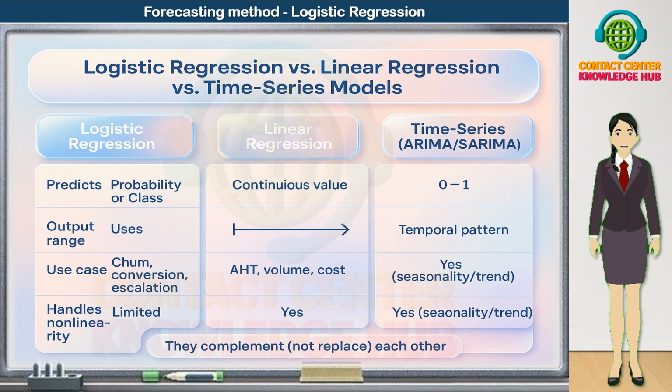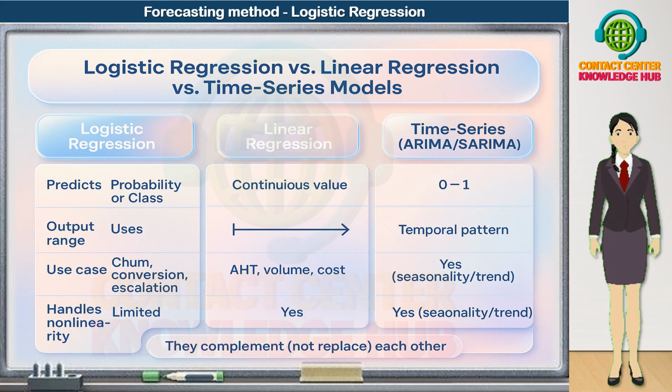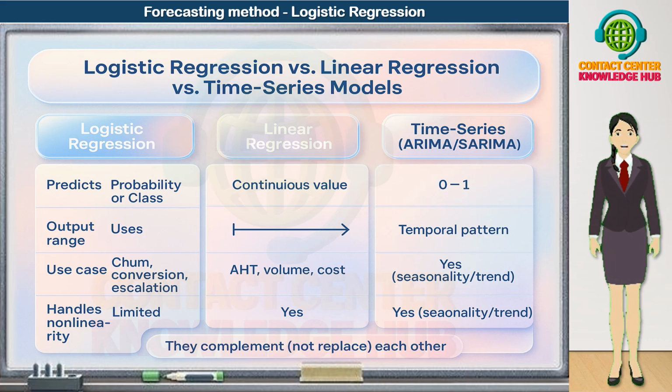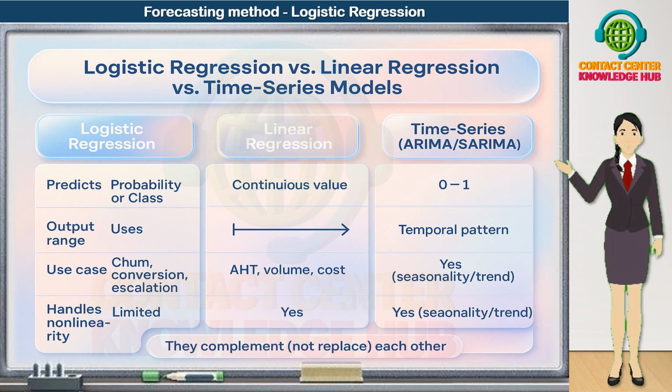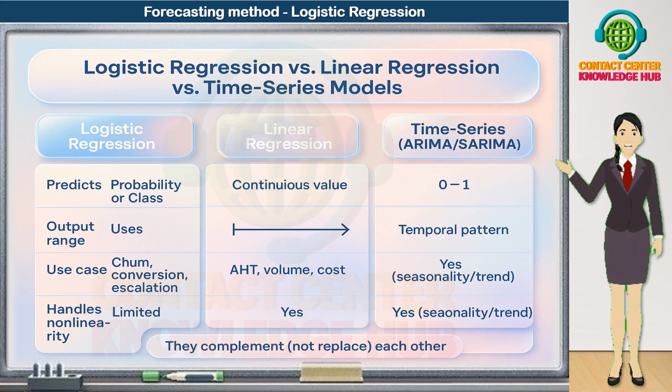Now let's compare logistic regression, linear regression, and time series models like ARIMA or SARIMA, and understand where each one fits in forecasting and analytics. We'll compare them across 4 features: what they predict, their output range, typical use cases, and how they handle nonlinearity and temporal patterns. First, what do they predict?